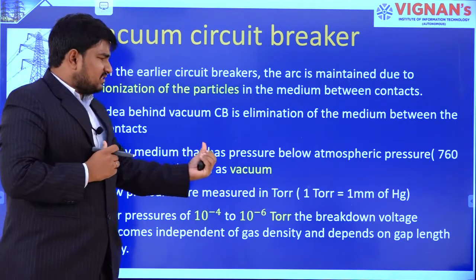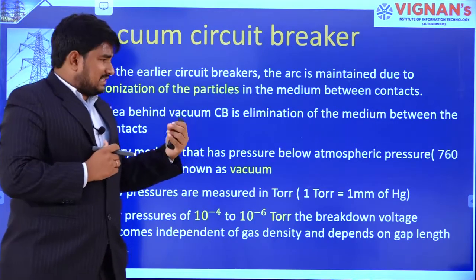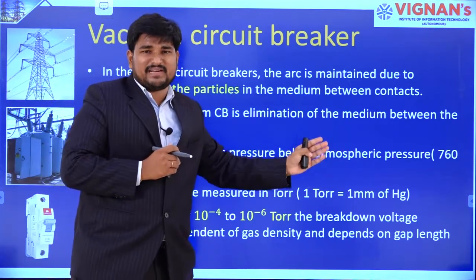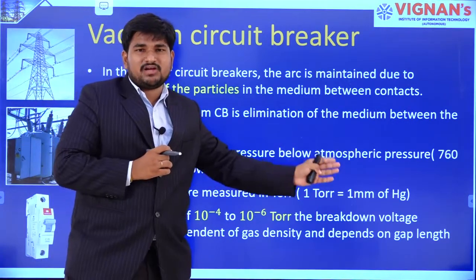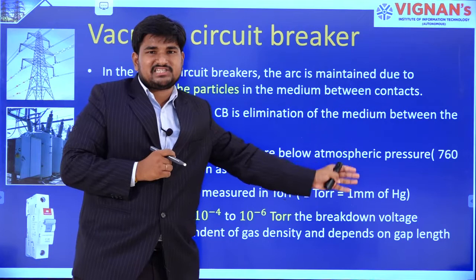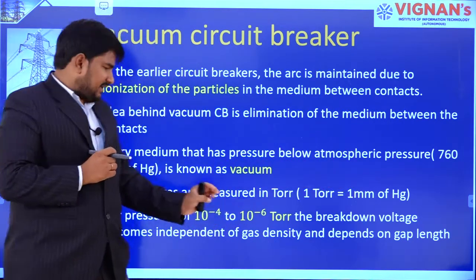The mediums which have pressure below atmospheric pressure, that is 760 mm of Hg, we call it vacuum, right?